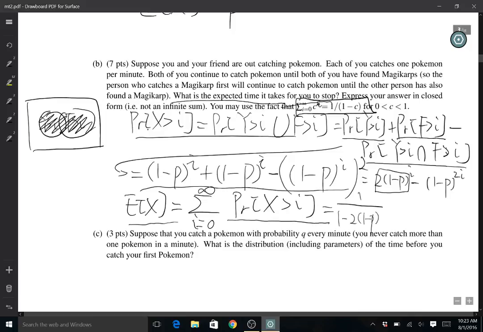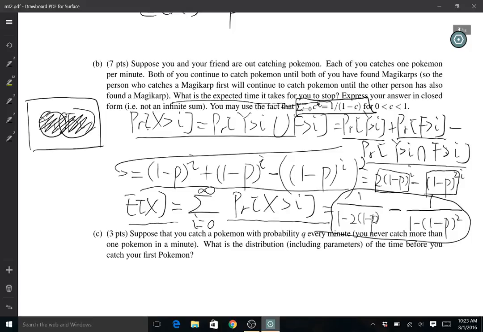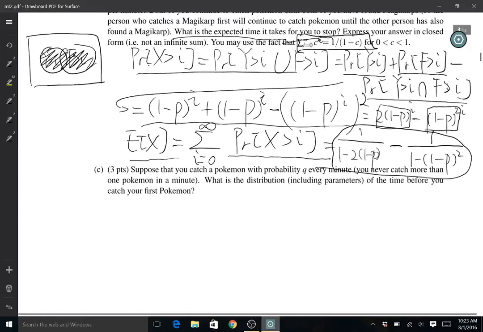This is the first part. For this part, C is (1 minus P) to the power of 2, so minus 1 over 1 minus (1 minus P) to the power of 2. Eventually this is our answer for this question, and you can either further simplify it or leave it in this form. Okay, cool. This is the second part.